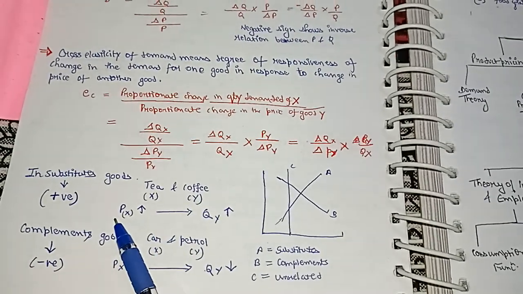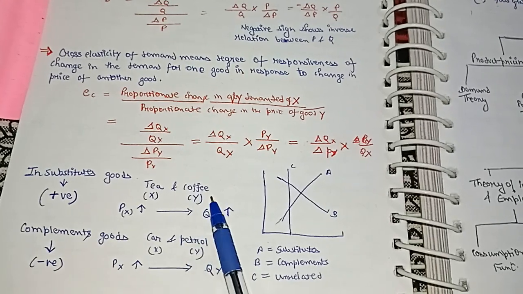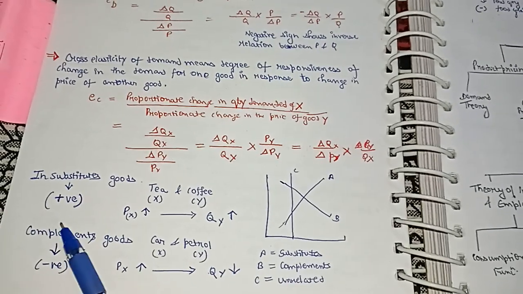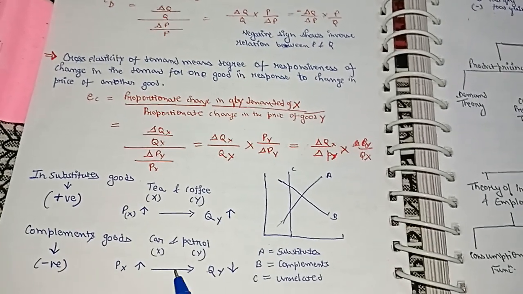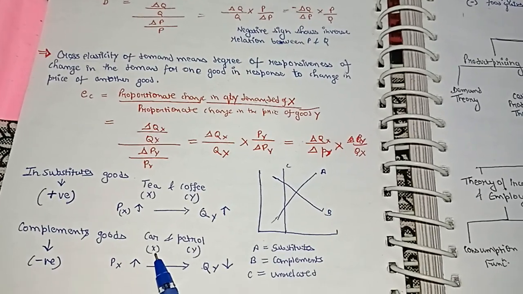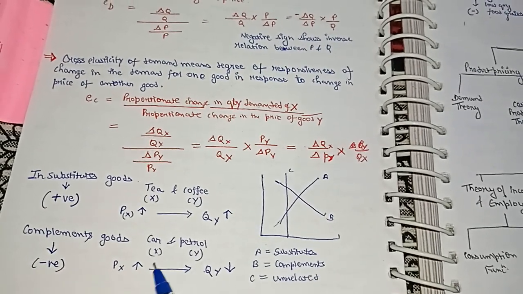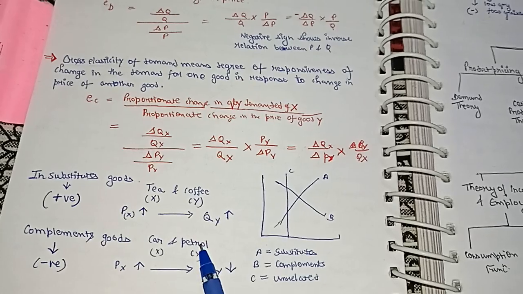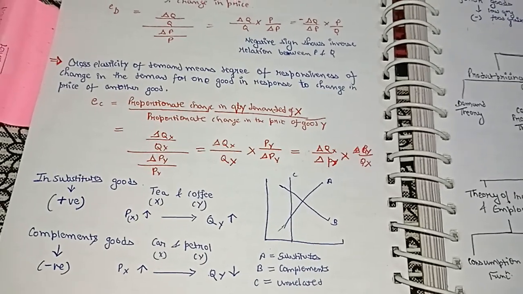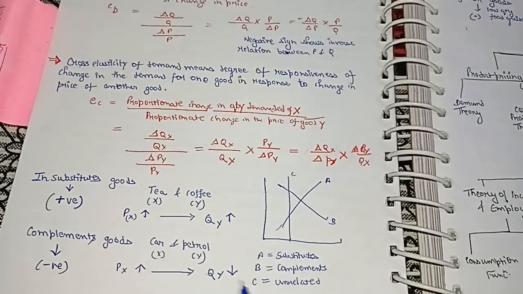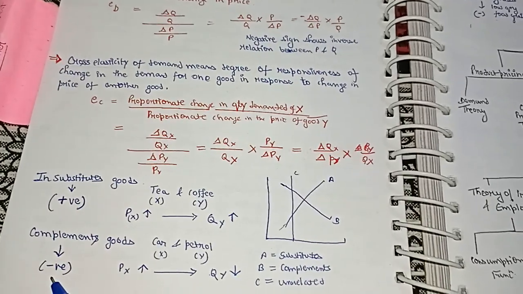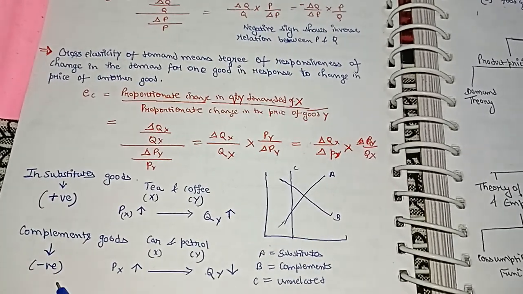So the price rise of tea has influenced the demand for coffee, so there is a positive relationship. But on the other hand, the price rise of a car has a negative impact on the demand for petrol. So the quantity demanded of petrol decreases, so there is a negative relationship existing. So you can get through it.